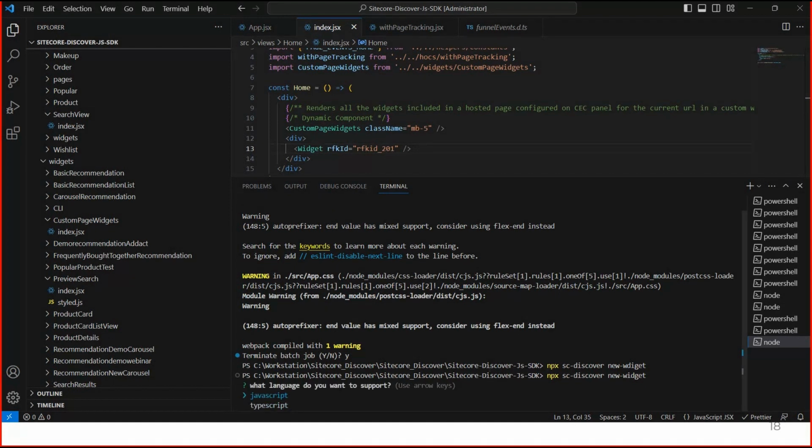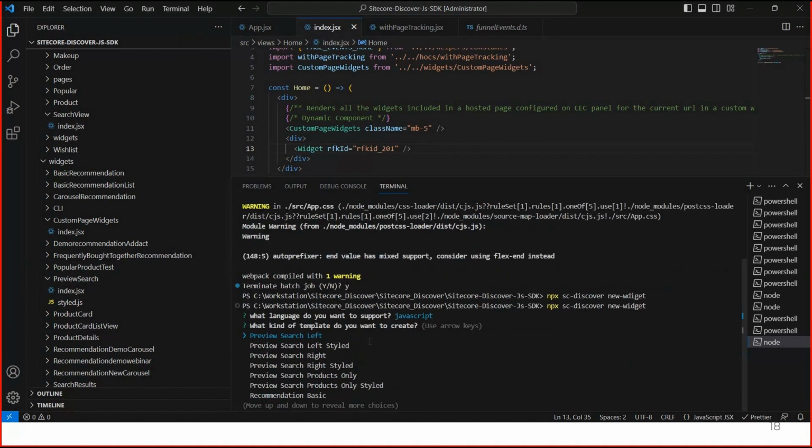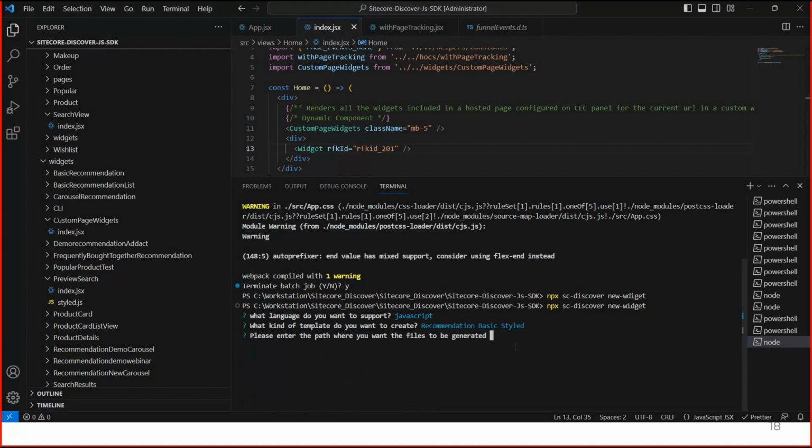Okay. We have 2 language options, JavaScript and TypeScript. Currently we are following JavaScript JSX files, so I am selecting this one. After that, what kind of template do you want to create? Let me create a basic style recommendation component. Select this one. Where do I need to create it? Inside this widget folder, I want to create it in src widget.